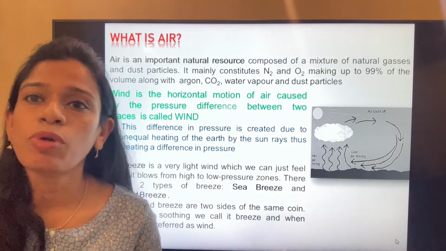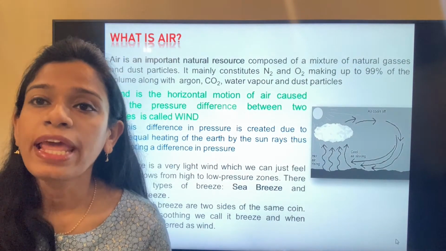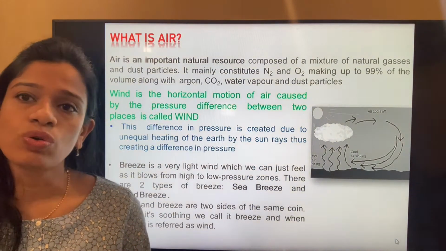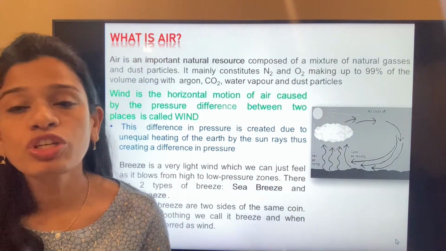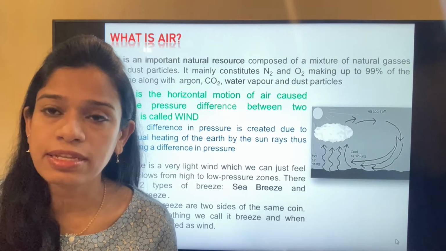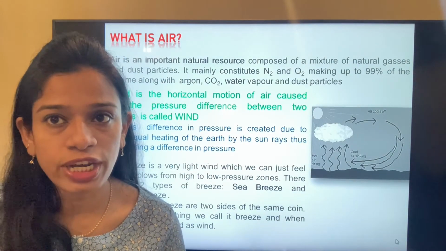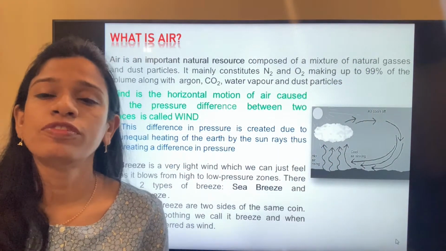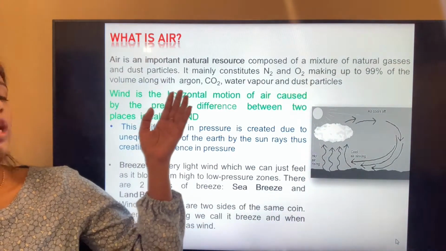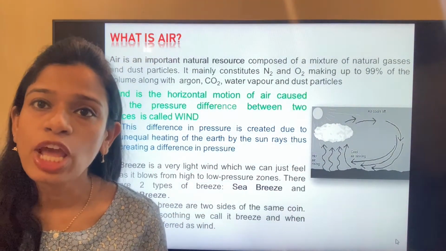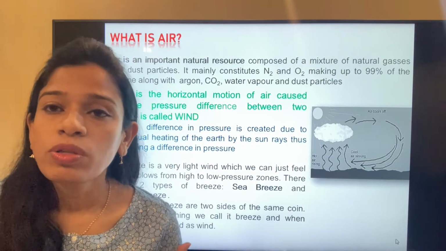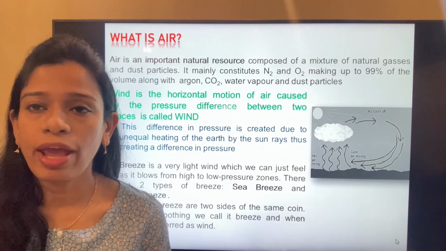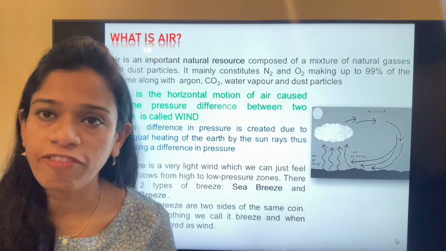When we talk about atmosphere, we say air. So what is air? Air is an important natural resource. It is composed of a mixture of gases, constituting mostly nitrogen and oxygen, which make up about 99% of the air, and the rest constitutes gases like argon, carbon dioxide, water vapor and also dust particles. These constitute the air or the atmosphere in which we live.